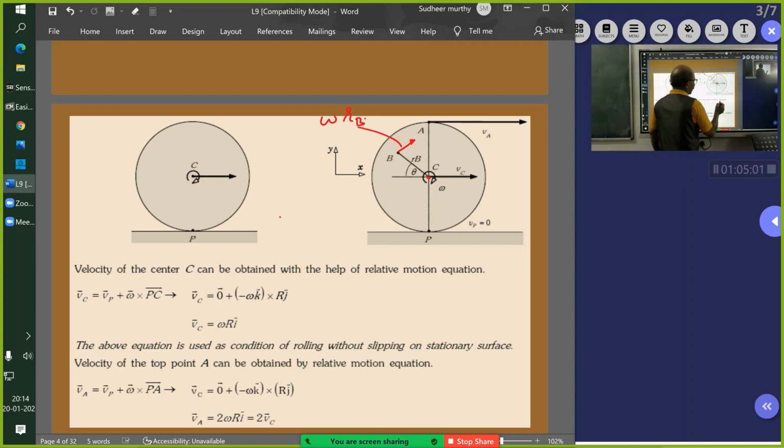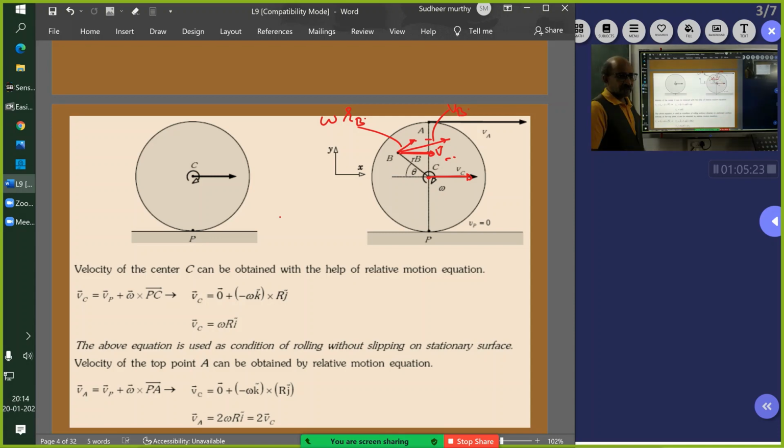Now, I said that this is notionally at rest. If you say this is going to move with VC, then you have to add this to this. So this vectorial addition will be the absolute velocity of point B. Everywhere, this is going to be the condition.